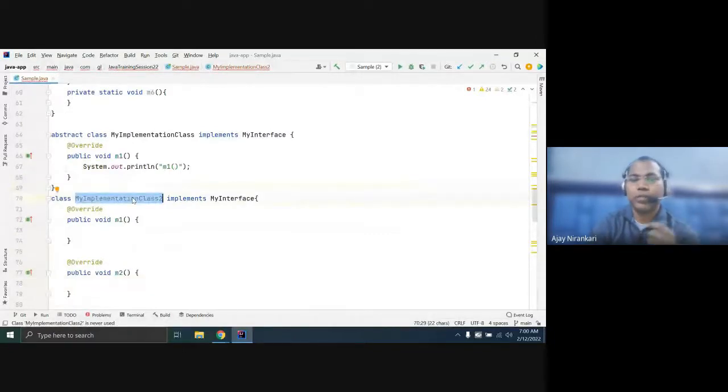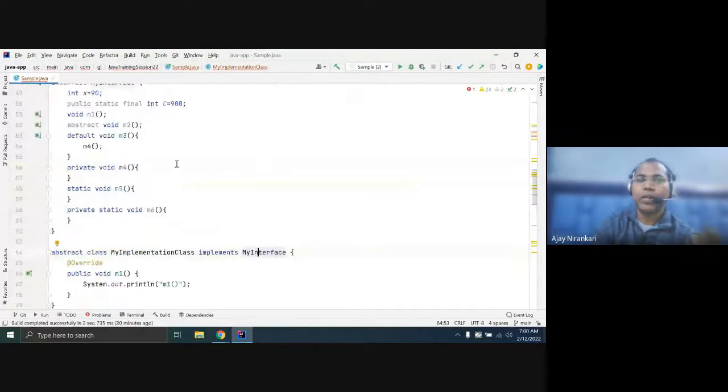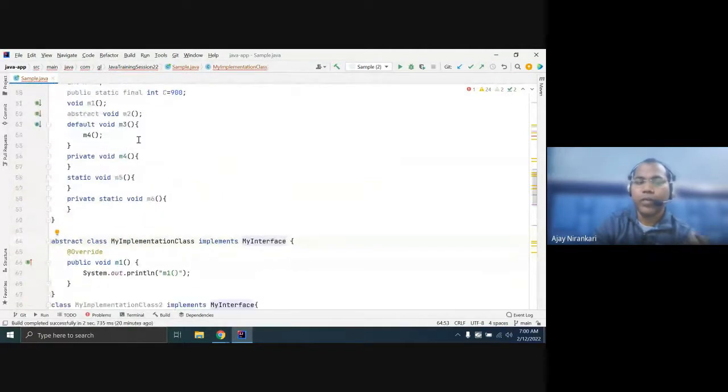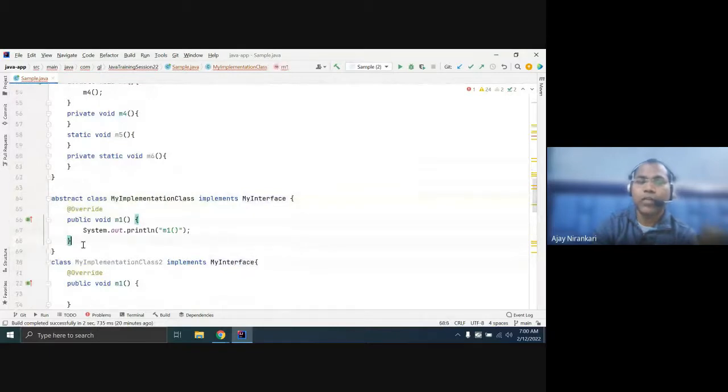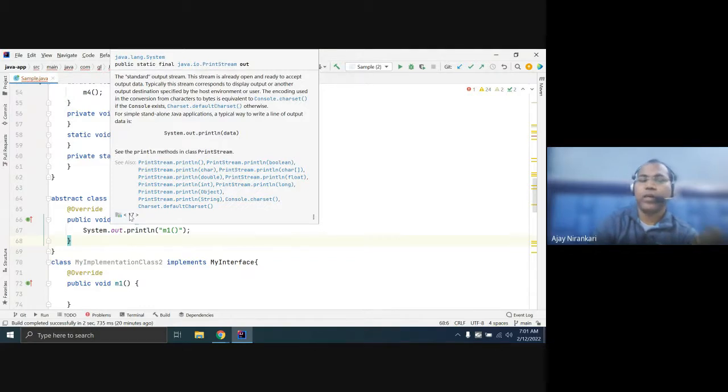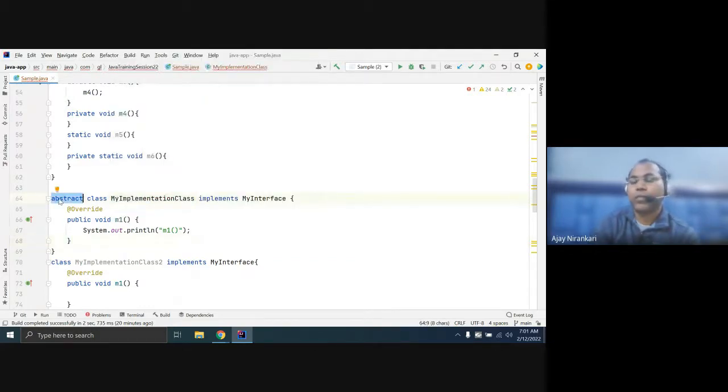But in the case where you are implementing an interface that defines two abstract methods, M1 and M2, and you have given the definition of only one, then you must mark your class as abstract as well. Because if someone creates an object of this class, they can invoke M1, but what is the logic of M2? It is not defined. This means this class is not a complete class. Abstract class means it might contain an abstract method, which is not a complete method. So the compiler does not allow creating an object of such a class. You just mark it as abstract so that no one can create an object of this class.